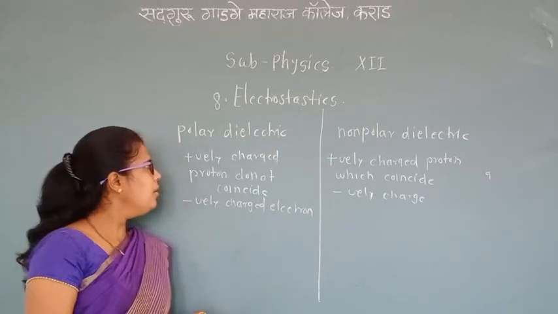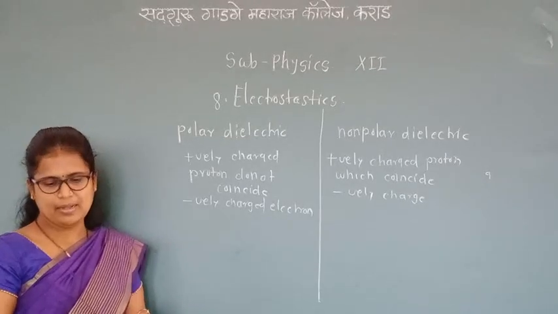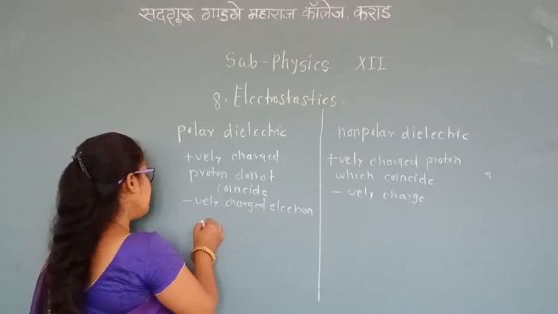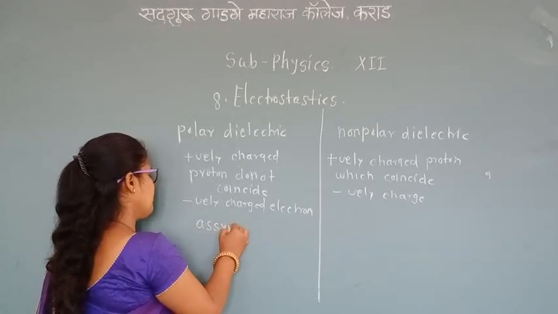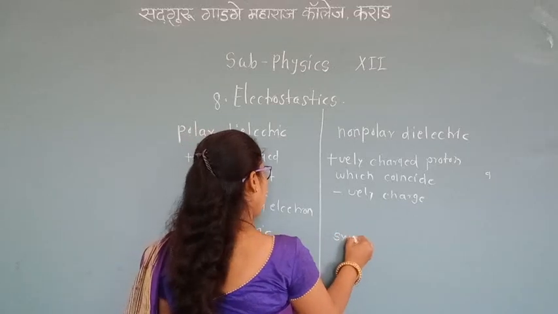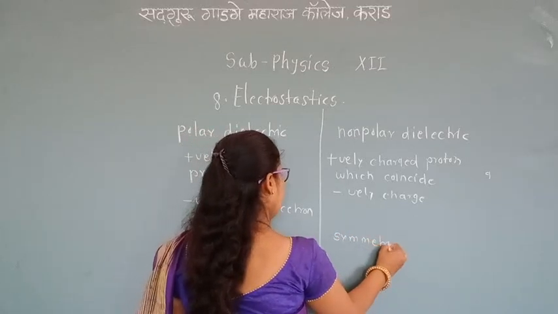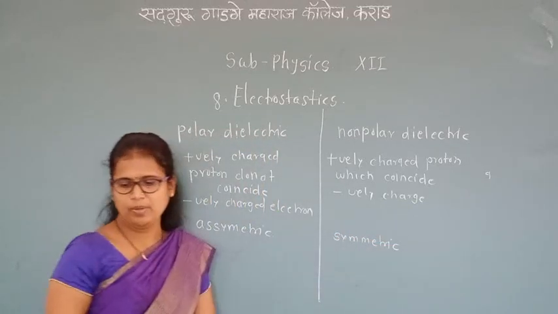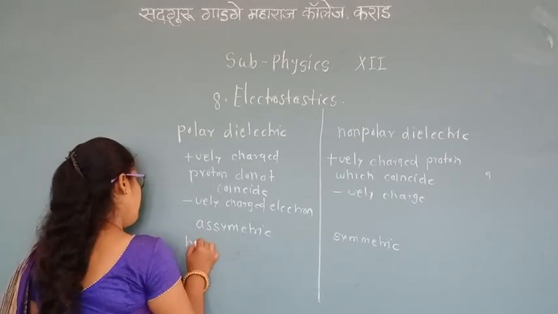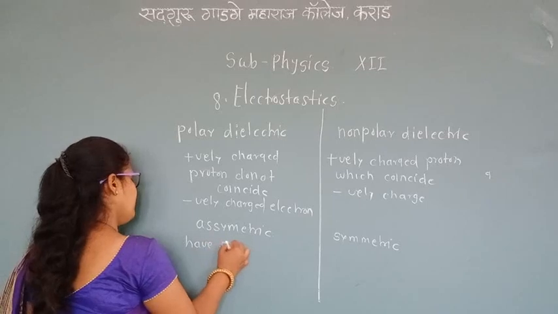Polar dielectrics have asymmetric shapes of molecules, and non-polar dielectrics have symmetric shapes of molecules. Polar molecules have a permanent dipole moment.